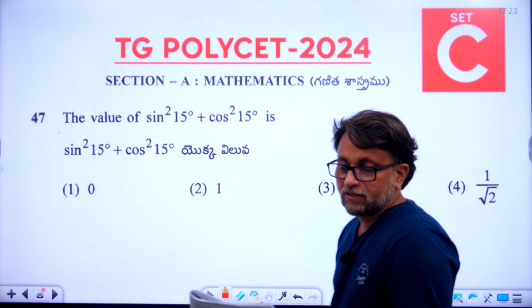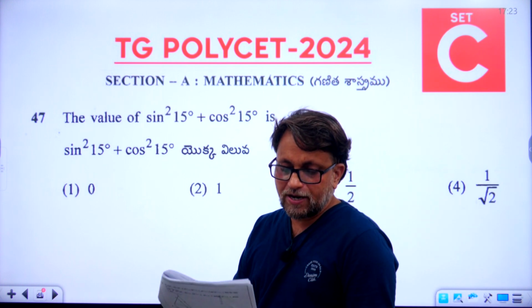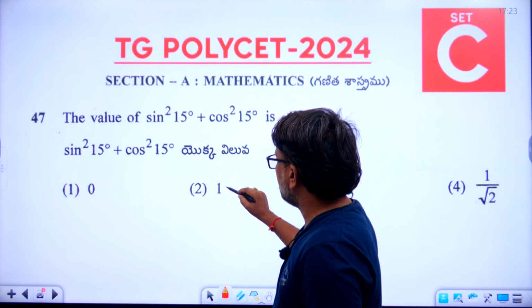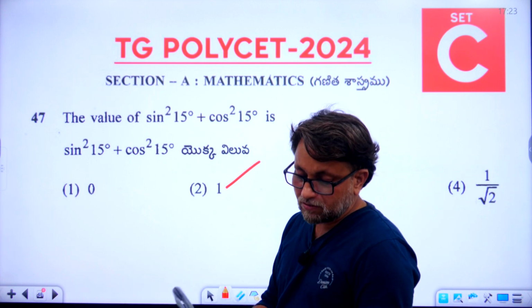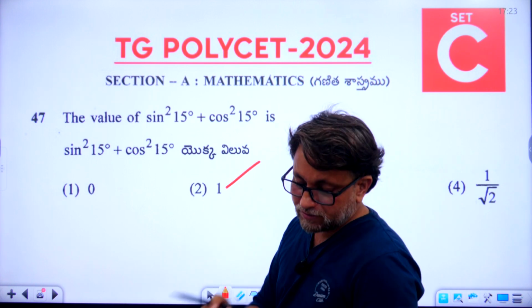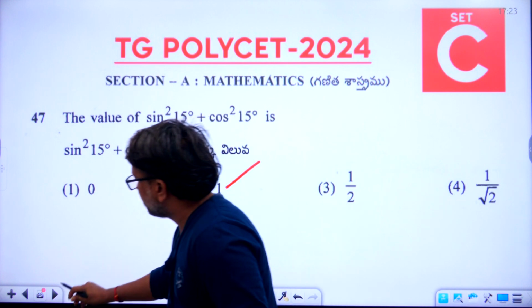So the 47th question, the right answer is the second one. It means the second option is the right answer. Now let's go to the 48th question.